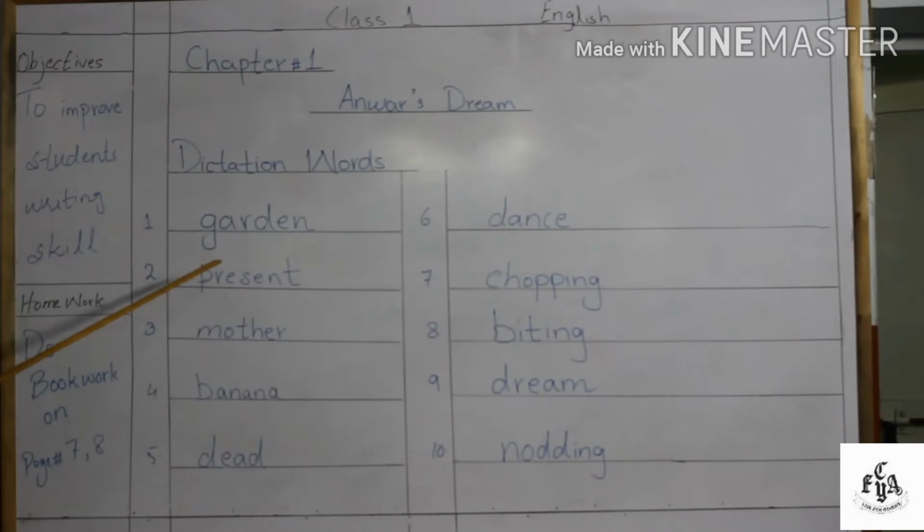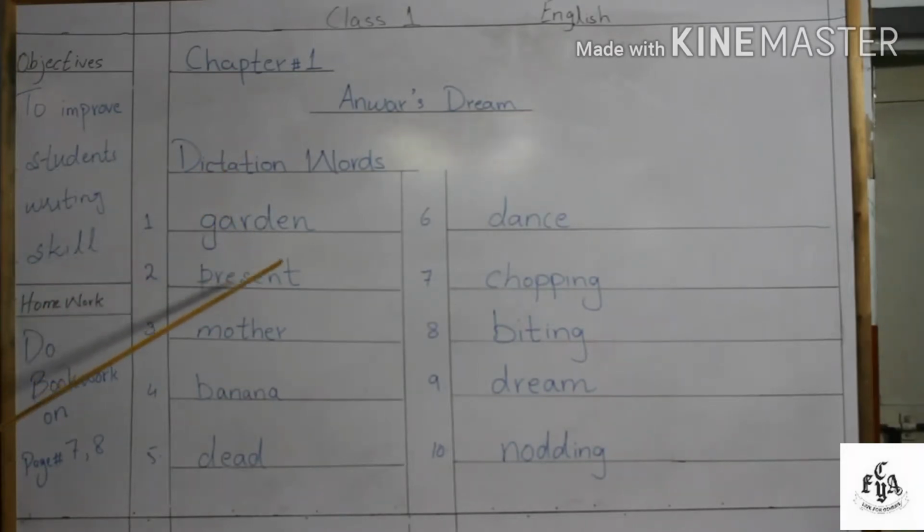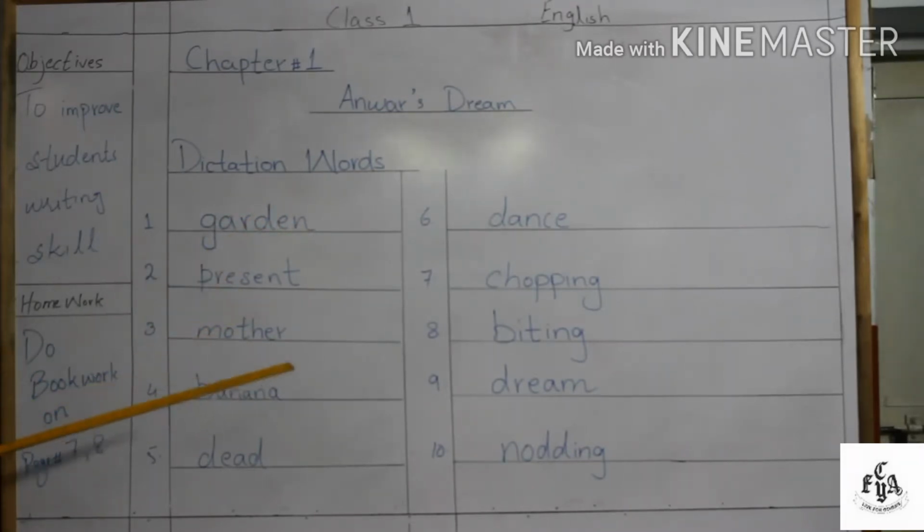Here our first word is garden, G-A-R-D-E-N, garden. Now what is garden? As I told you in the story, a garden is a place where we can grow fruits and vegetables. Our next word is present, P-R-E-S-E-N-T, present.